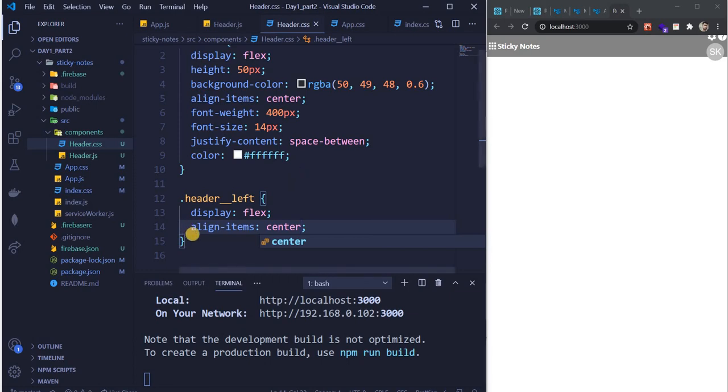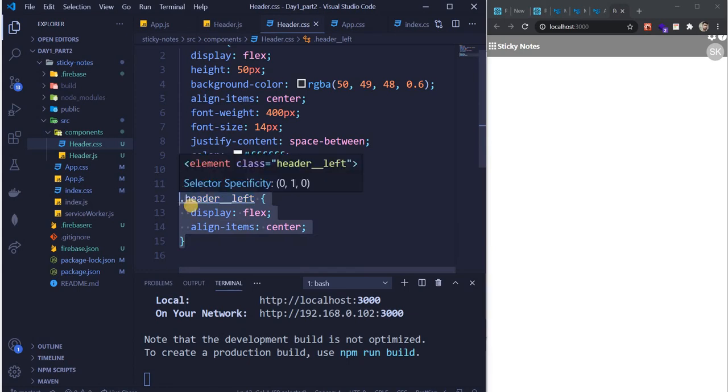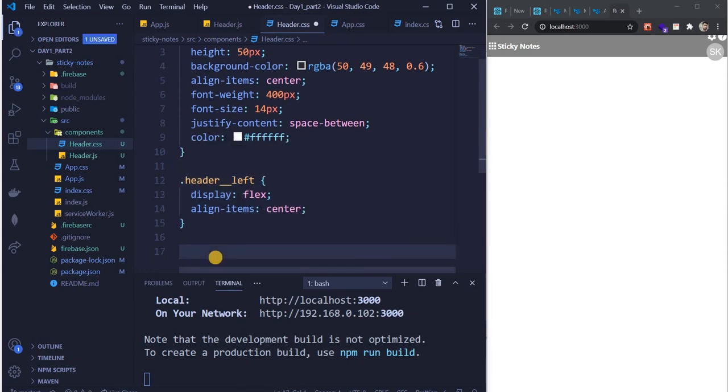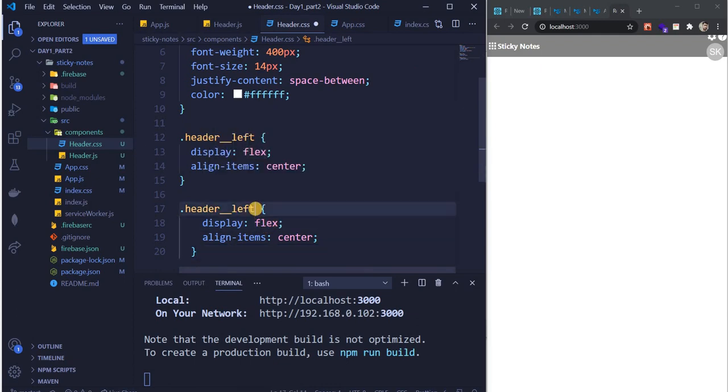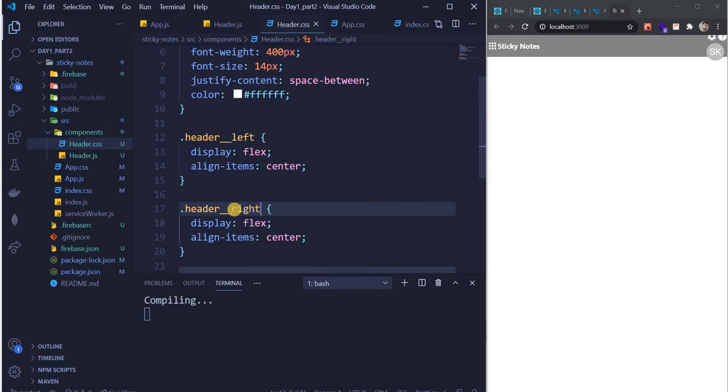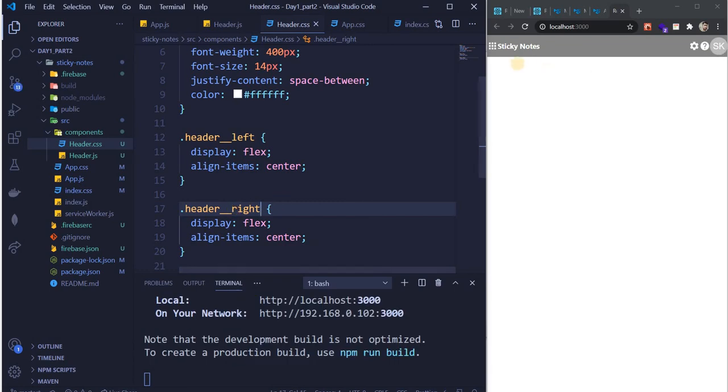Now let's copy this and do the same thing for right, because the right one is also distorted. So just do this. Now see, header left things are here, header right things are here.